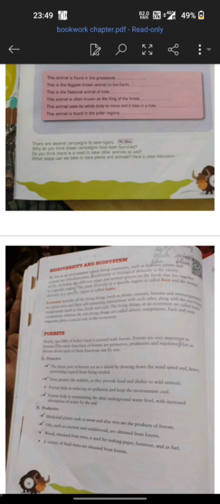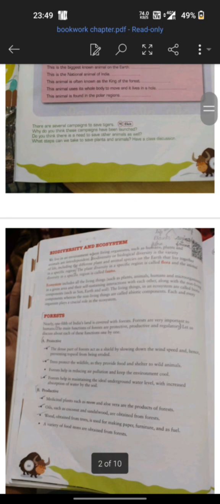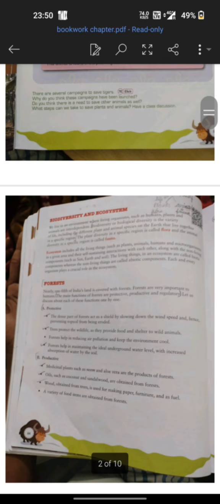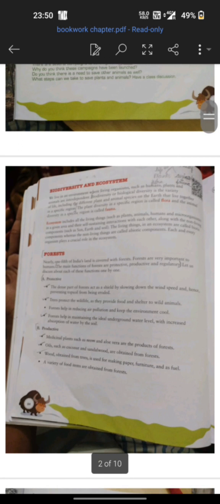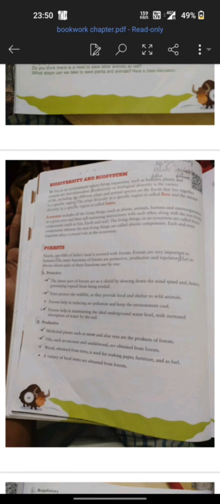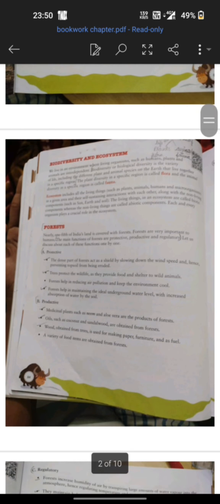But first of all we need to understand what is the meaning of biodiversity and how it differs from an ecosystem. If you are living in a particular region and you are considering the living components in a particular area, they can be plants or animals. These plants and animals which are found in a specific given area constitute the biodiversity. The animals found in a particular area are called fauna, and the plant part constitutes the flora.